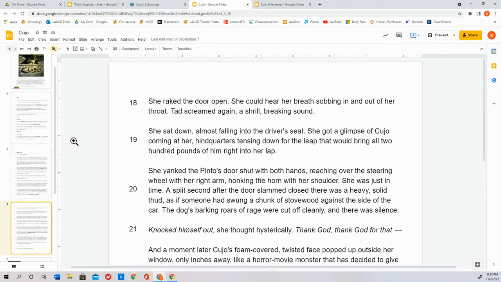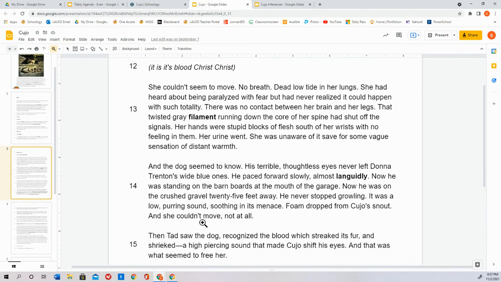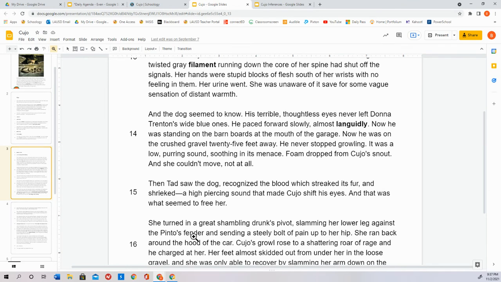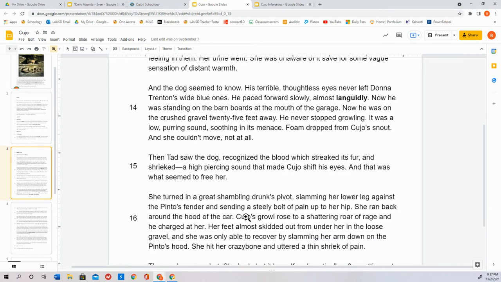Tad screamed again. That's on 18. Oh, I'm sorry. I lost my spot. Here it is. Then Tad saw the dog, recognized the blood which streaked its fur, and shrieked. A high, piercing sound that made Cujo's eye shift. And that's what seemed to free her. Oh, and look. Cujo's growl rose to a shattering roar of rage, and he charged after her.